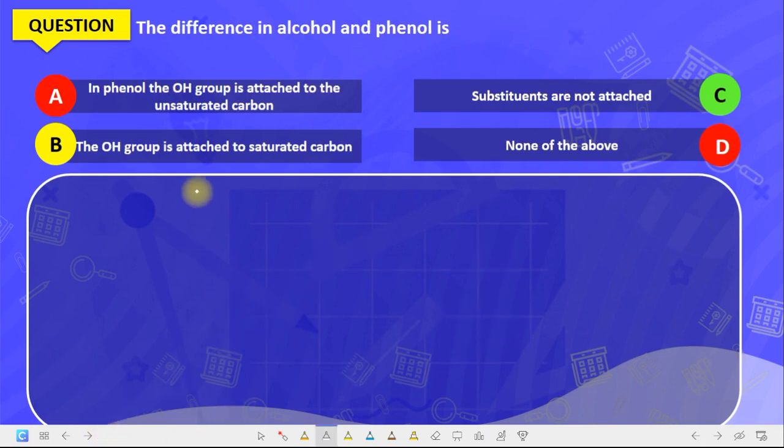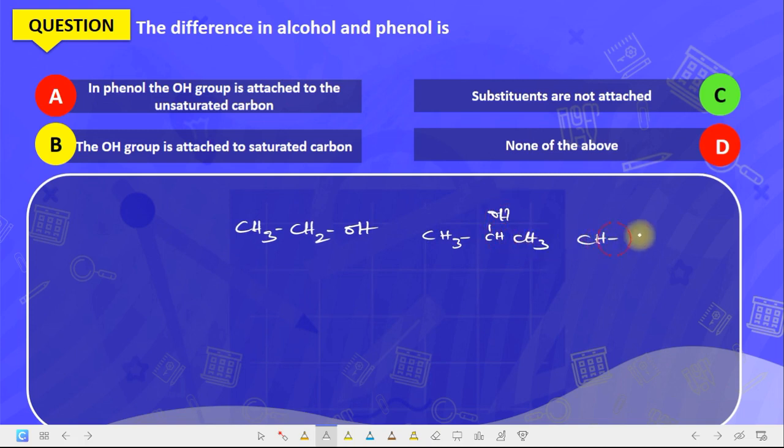Now, what is the difference between alcohol and phenol? If you see all the alcohols that we've been writing, you have CH3, CH2, and OH, isn't it? Now you have CH3, COH, H and CH3.